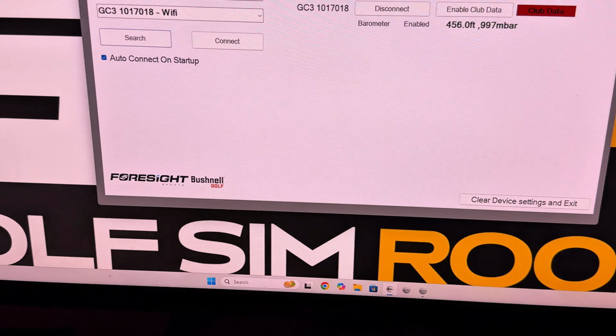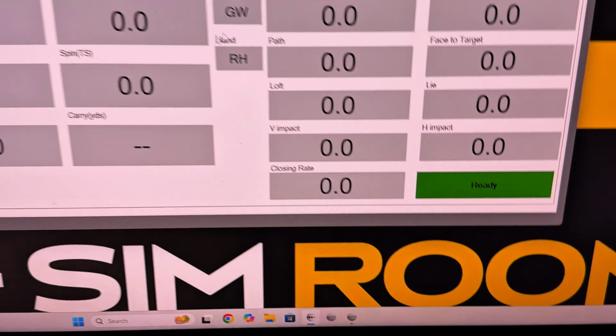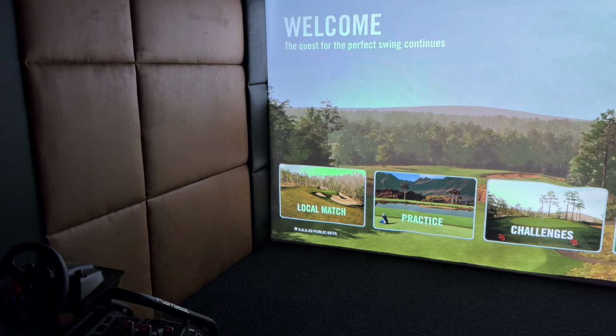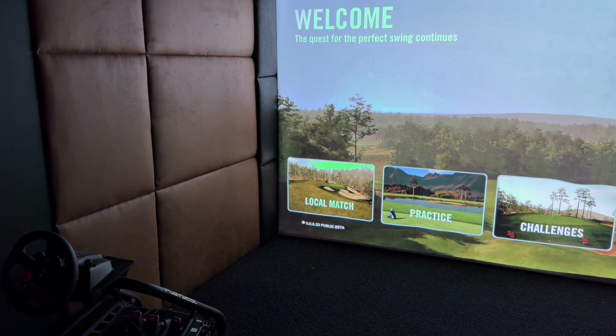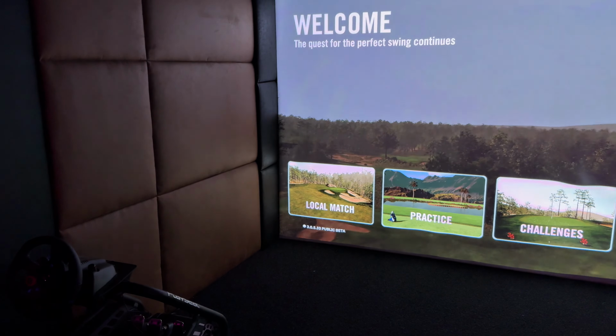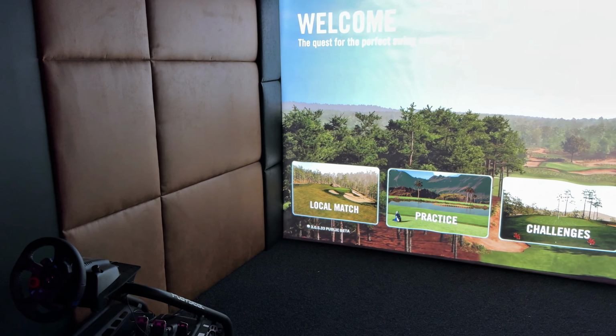Now that we're happy with this screen, we're going to move this window along here, and we're going to put it on this screen here and click back onto shot data. So this is the main GSPro menu. Got local match. This is where you're going to do your normal course play. So you can do 1 player, 2 player, 3 player, 4 player, up to an 8-man scramble. There's different courses to play within there.